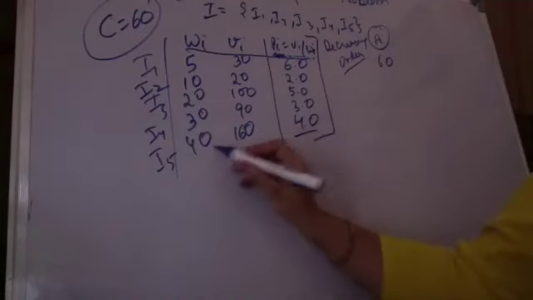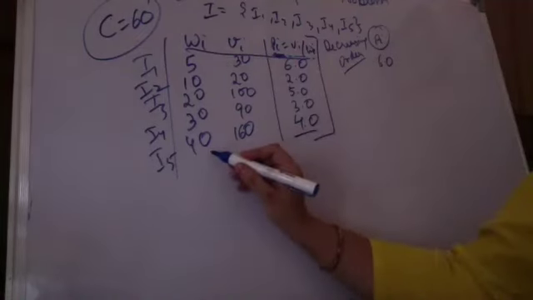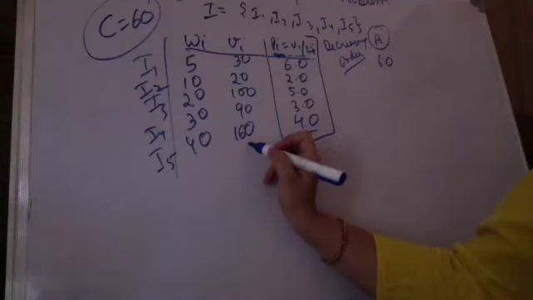Yes, Shivani. Ma'am, the last one should be 2.5, right? The last one, I5. Yes? 160 divided by 40, ma'am. Okay, is it 160? Yes, ma'am. 160 by 40 is 4, right, Shivani?